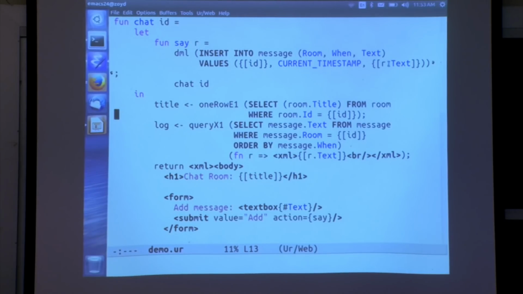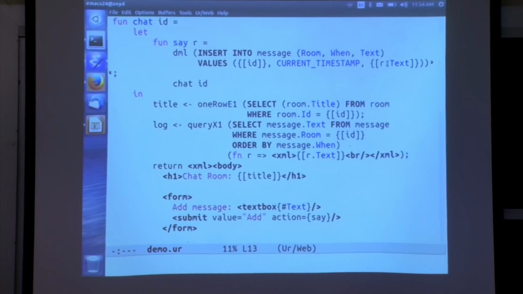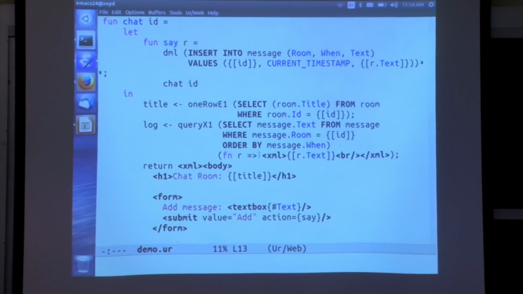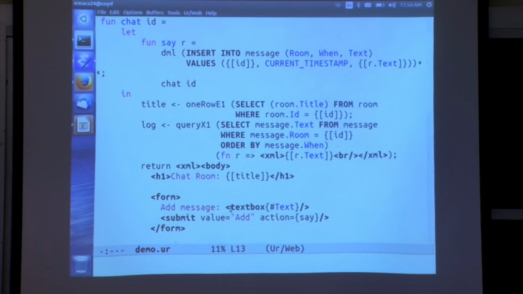Yeah? When you have a function that takes a record, is the compiler implicitly figuring out the type signature of the function based on what attributes of the record are being accessed in the function? Yes. So from the fact that there's one GUI widget in this form, and its name is text, and that one is a text box, the compiler infers that the record that stands for the form result should have one element called text that is of type string.